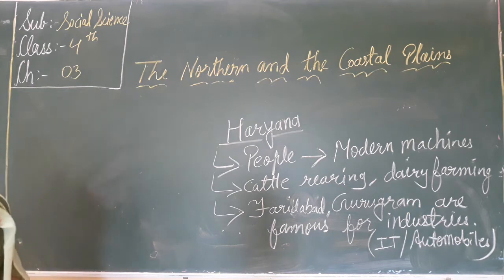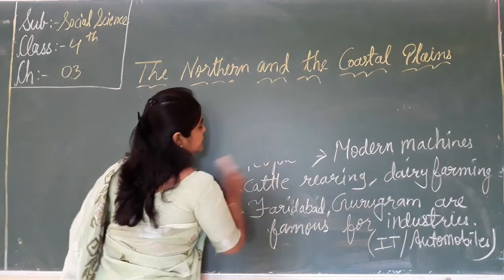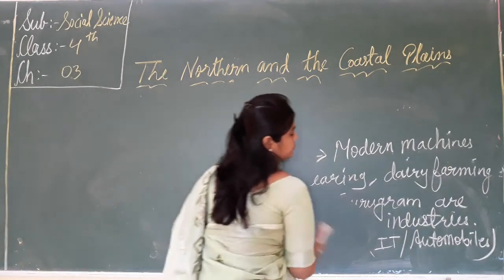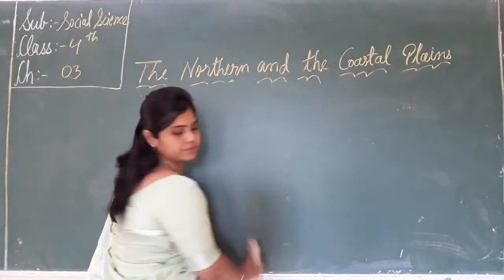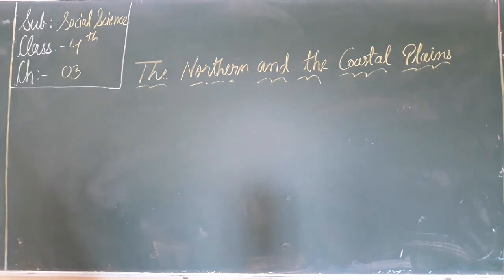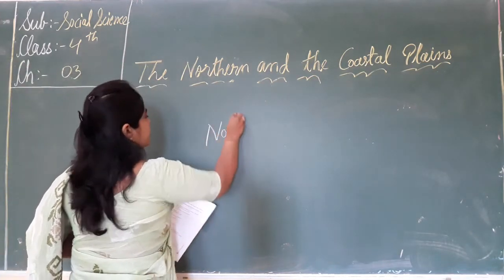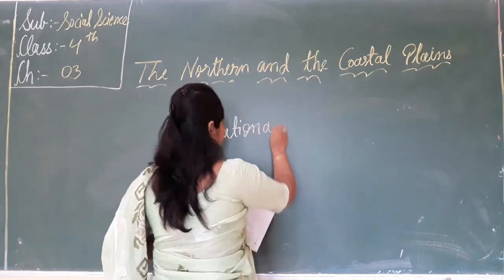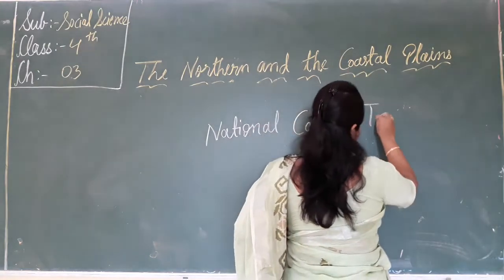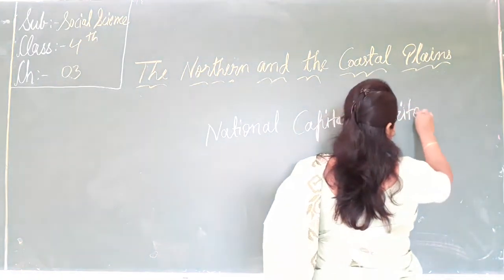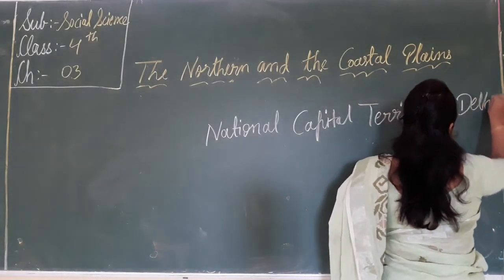Now our next topic is Delhi. The National Capital Territory of Delhi.